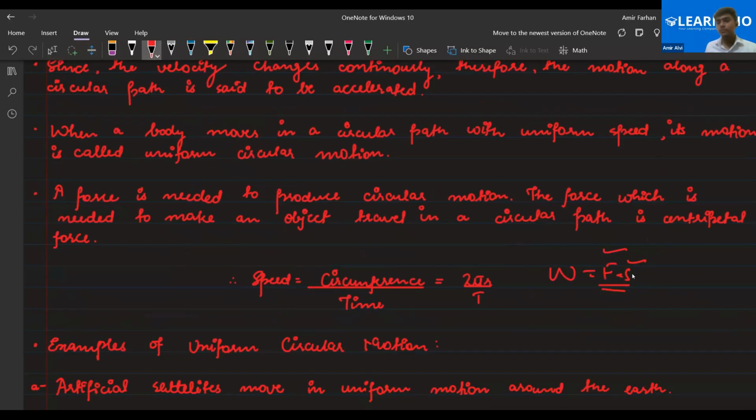Right, everyone? So it's force into displacement. If you do not understand these things properly, you will get trouble in the coming chapter, work, power and energy. Both gravitation and sound are independent chapters, but work, power and energy, force and laws of motion, and motion are like brothers. They are related to each other. They share the DNA. Some biology terms I've used. Clear, everyone? Please do the revision.